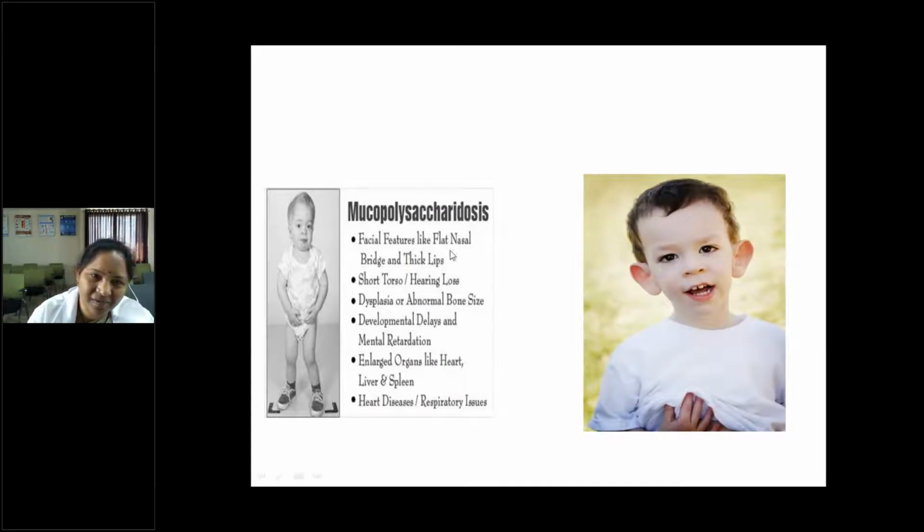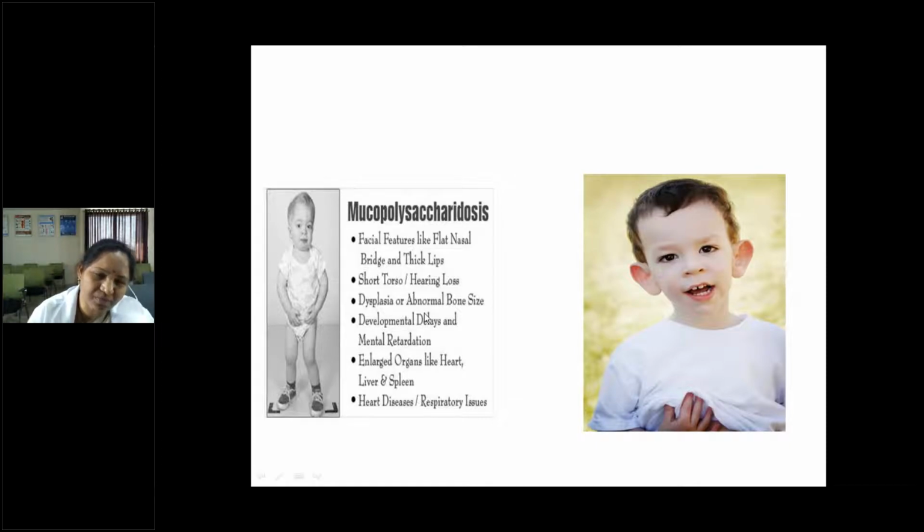I have given the diagnosis, but here you can see short stature with coarse features. Here also the tongue will be protruded out. But in Down syndrome, it's due to microstomia, a small mouth. Here it is due to a large tongue. So facial features like flat nasal bridge, thick lips, and short torso. Hearing loss also will be there. Abnormal bone sizes, and developmental delay and mental retardation.